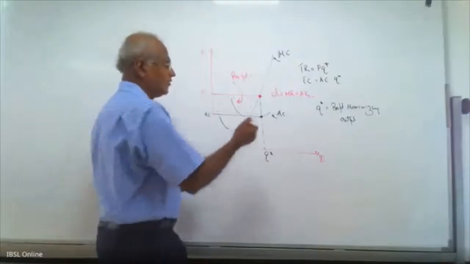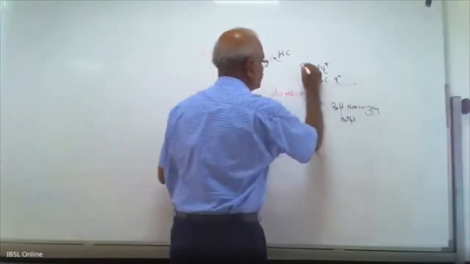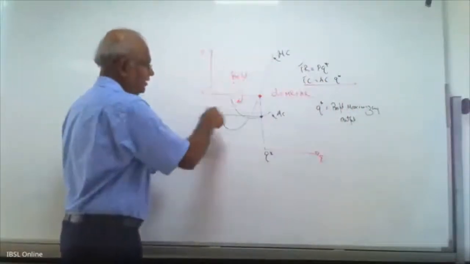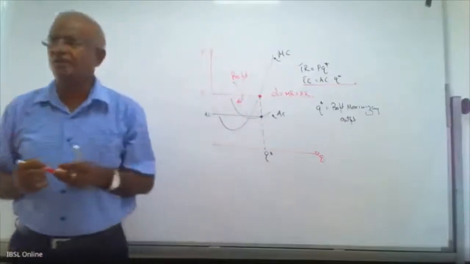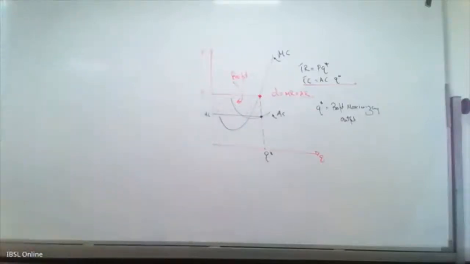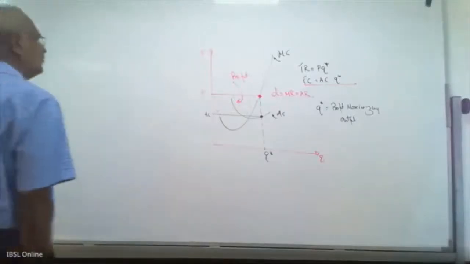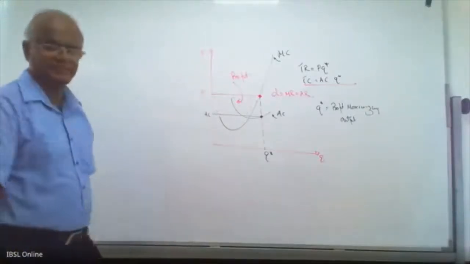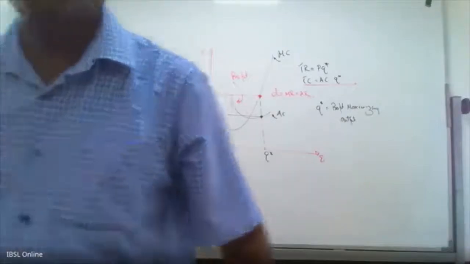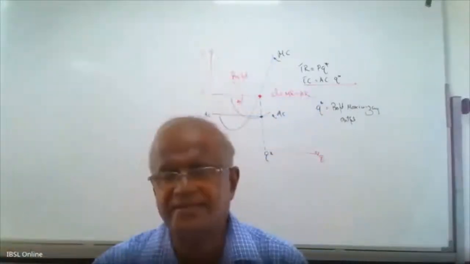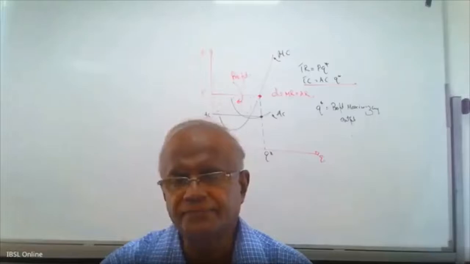What is the profit? It is the difference between these two: total revenue minus total cost, that is the profit. Take down that the small area is the profit. Profit maximizing output is that. First we'll do one exercise, then you can understand.